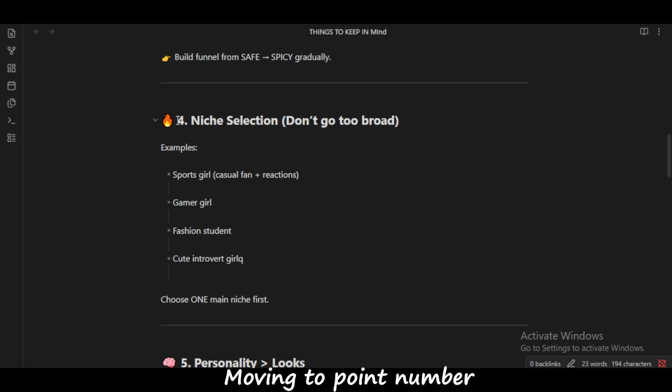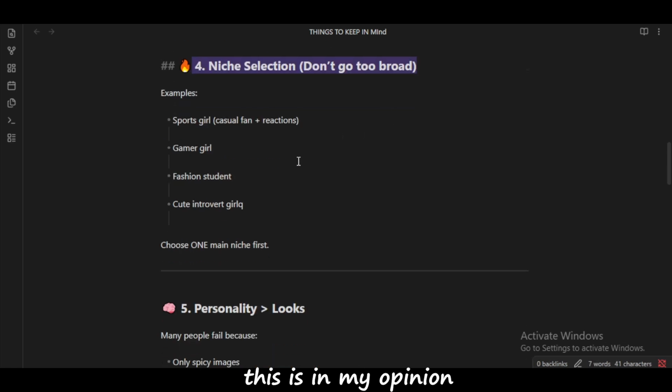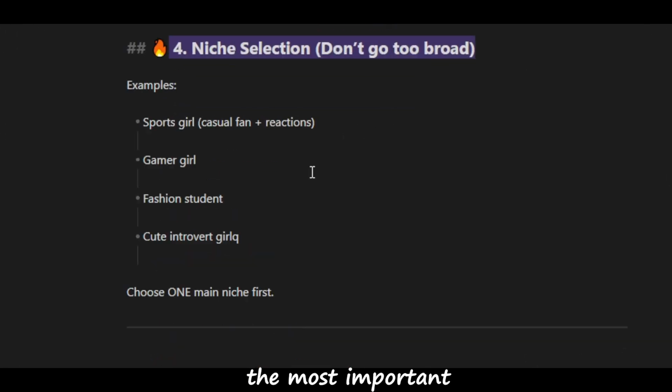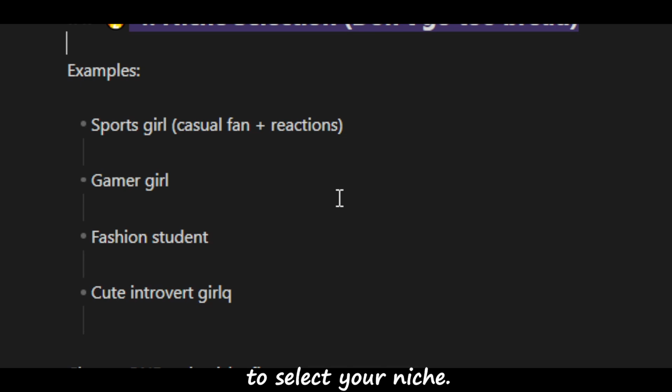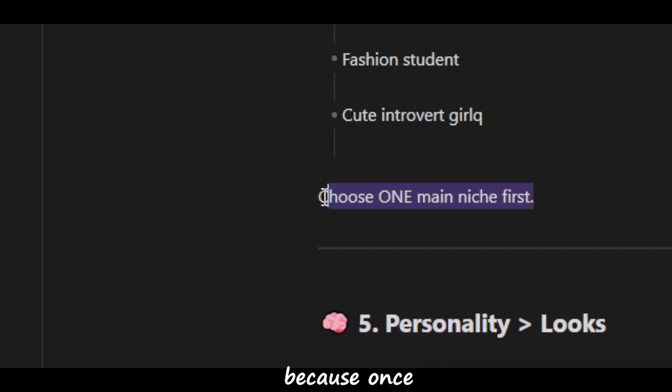Moving to point number 4 is niche selection, and this is, in my opinion, the most important part, because you have to select your niche. What I mean is that you have to select if your AI influencer is a sports girl, is she playing games, is she a fashion student, or whatever niche you can select. There are hundreds of niches you can select, but you have to choose the niche first, because once your niche is selected, the audience will trust you that yes, this girl is real.